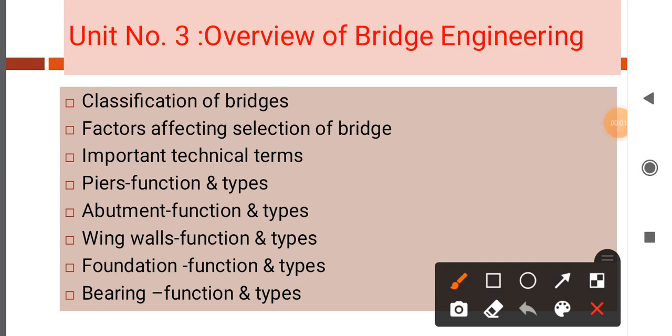This is the unit number 3, overview of bridge engineering. Contents of these chapters are classification of bridges, factors affecting selection of bridge, important technical terms, piers, its function and types, abutment, its function and types, wing wall, its function and type, foundation, its function and types, bearing, its function and type.